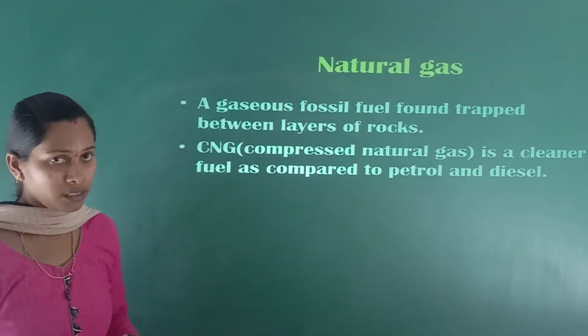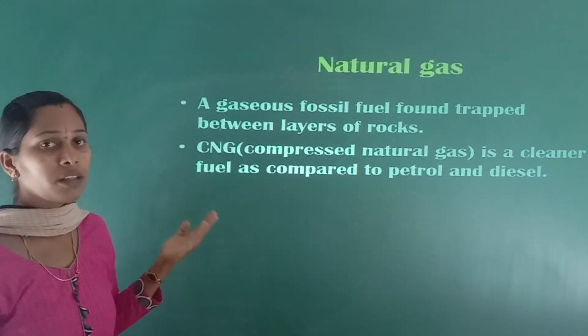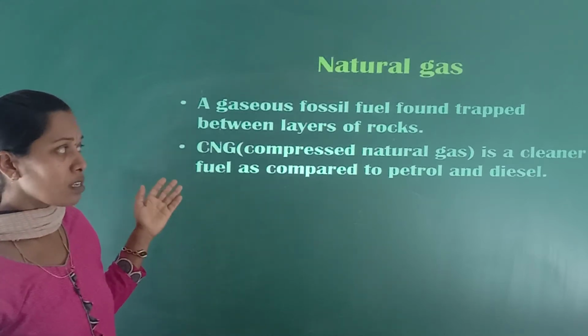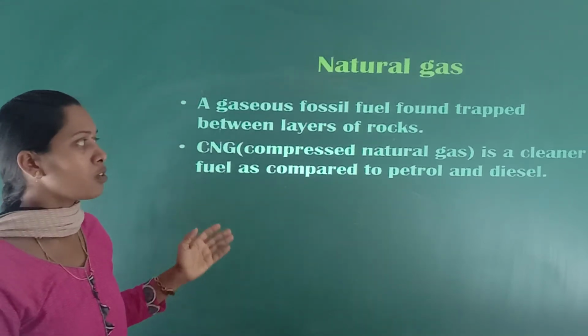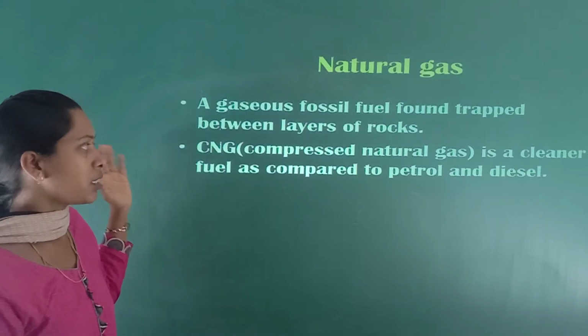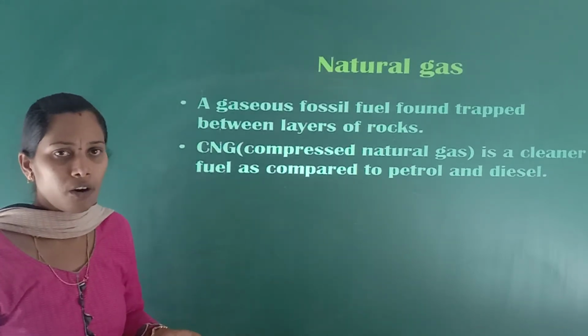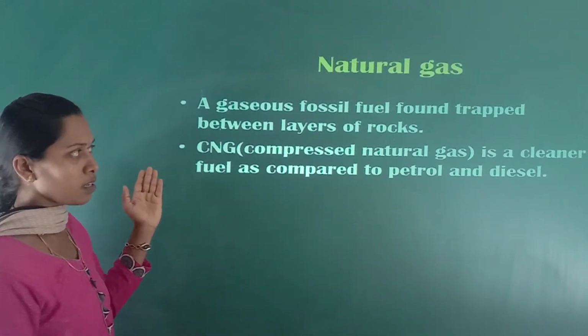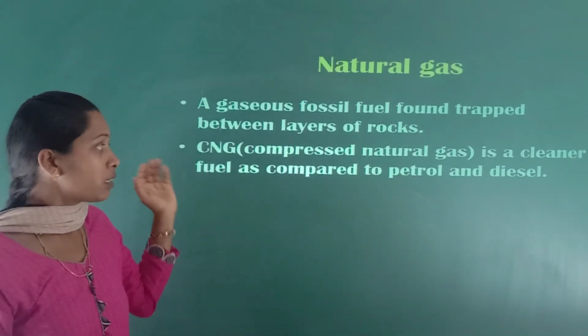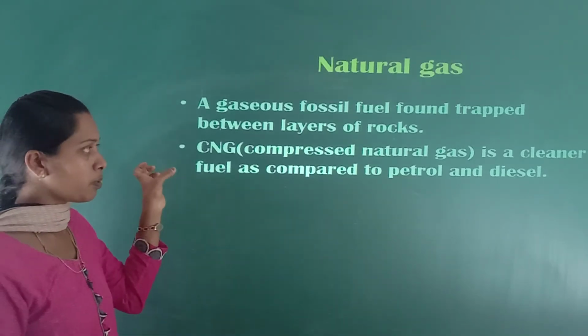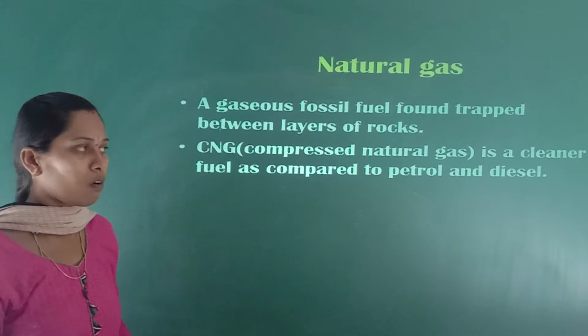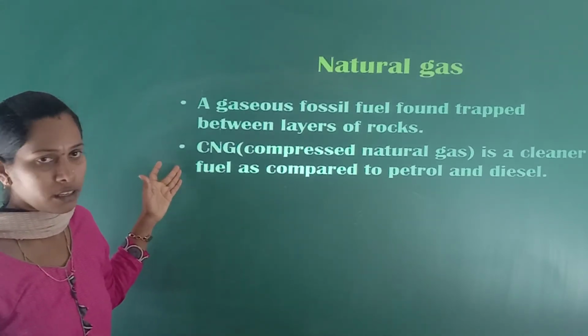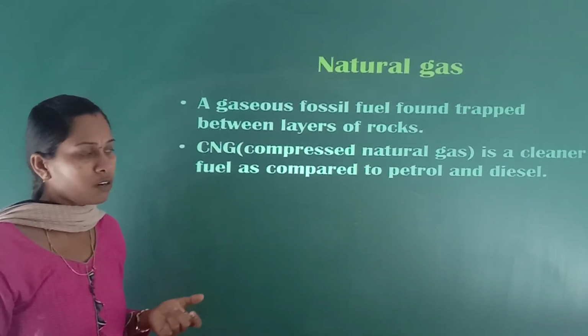The next example of a non-renewable source of energy is natural gas. A gaseous fossil fuel found trapped between the layers of the rocks. CNG means compressed natural gas.